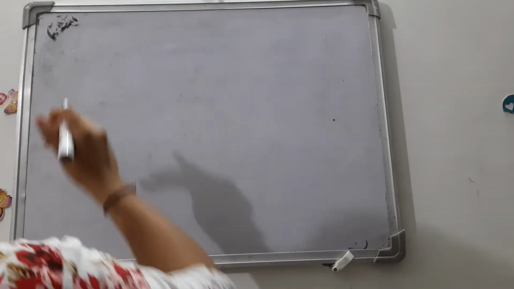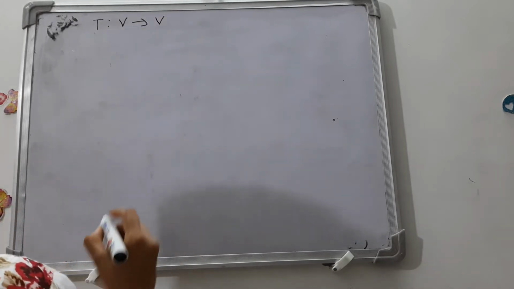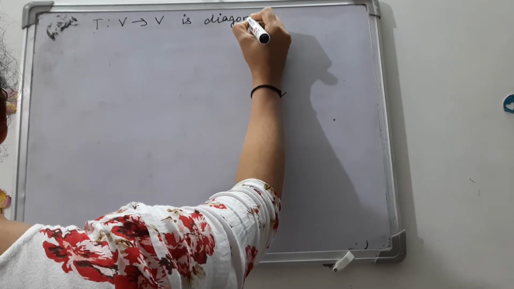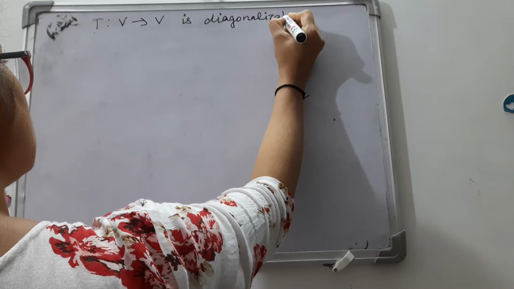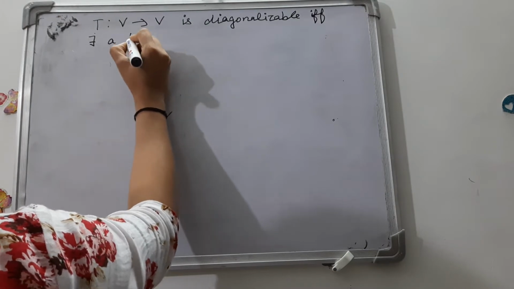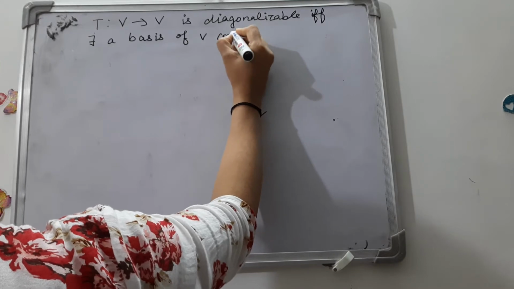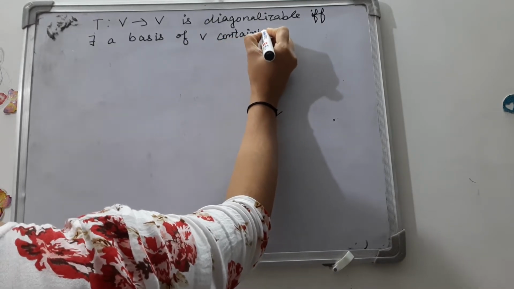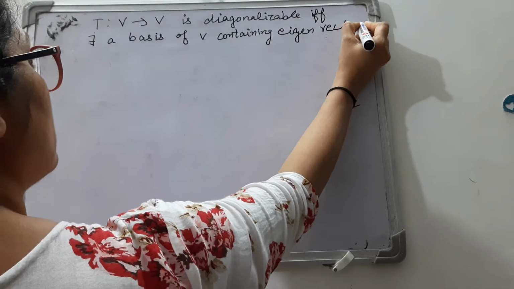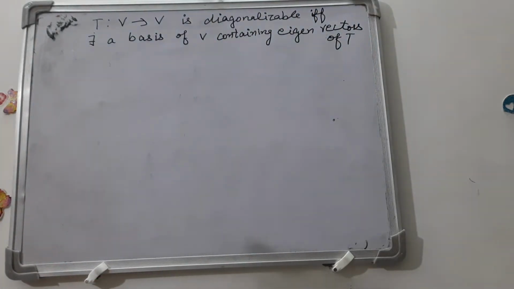A linear operator T from V to V is diagonalizable if and only if there exists a basis of V containing eigenvectors of T. This is a very useful result for diagonalizable operators.